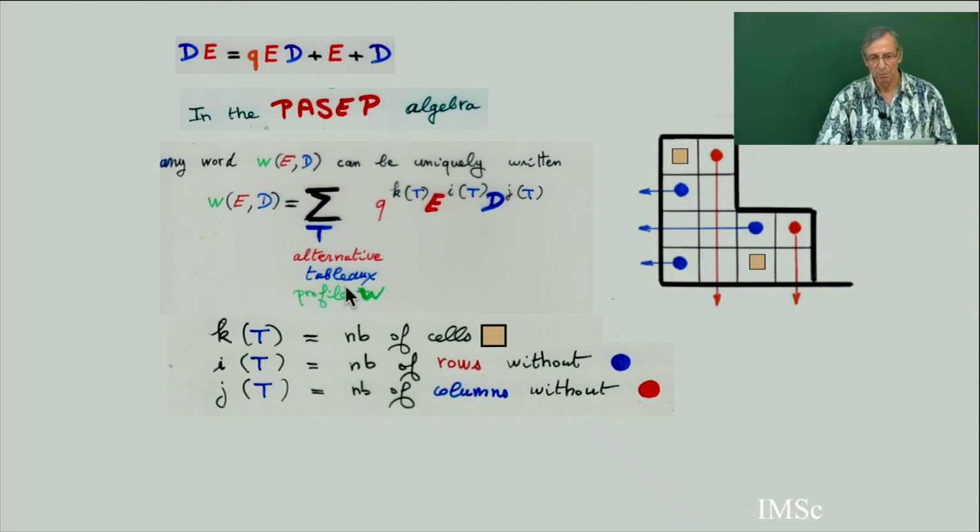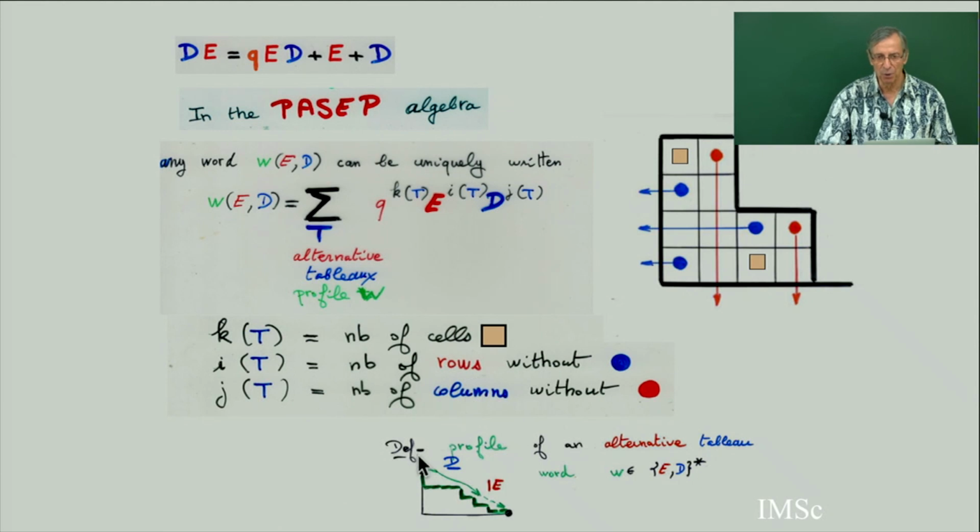The profile W of an alternative tableau is just the word you read by reading the northeast border: a D when you go east, and an E when you go down. So this is just a reminder of the general theory in the case of the PASEP algebra, alternative tableaux, and the three parameters to define this polynomial here.